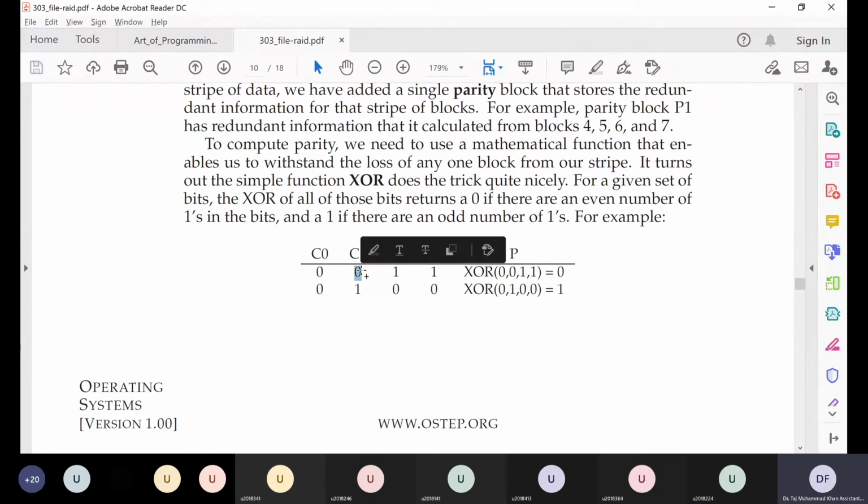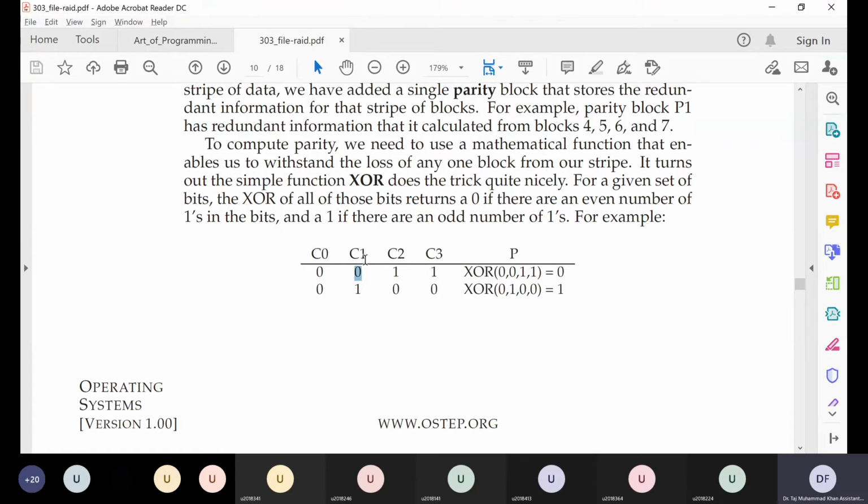So we'll count the number of ones in the rest of the bits. If the number of ones in the rest of the bits is even, then C1 was necessarily 0. If it is odd, then it means we lost a 1, because it was even previously and now it has become odd.